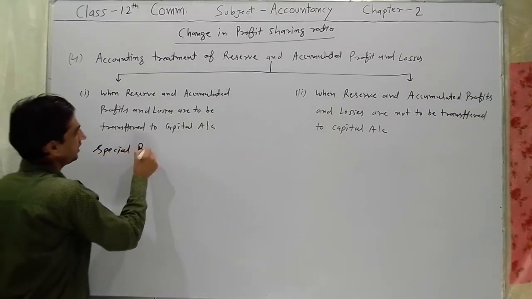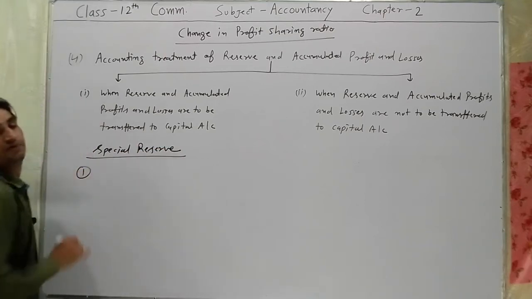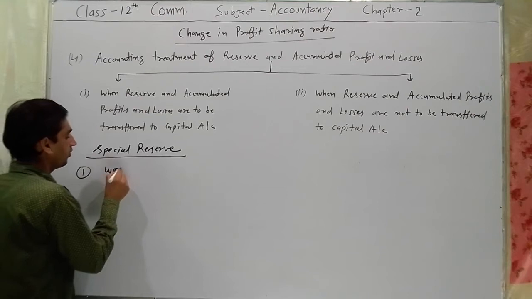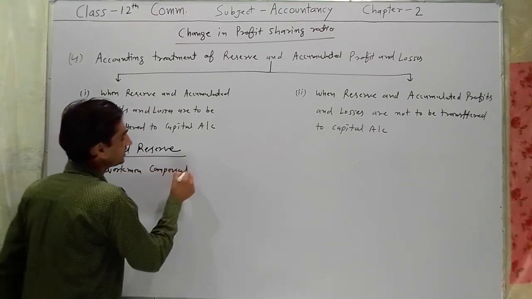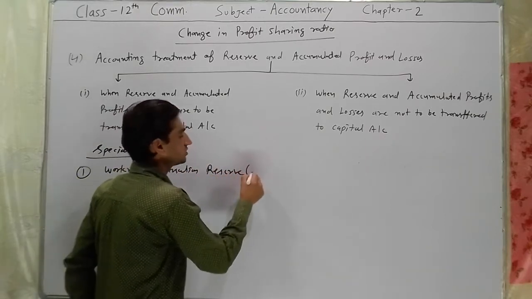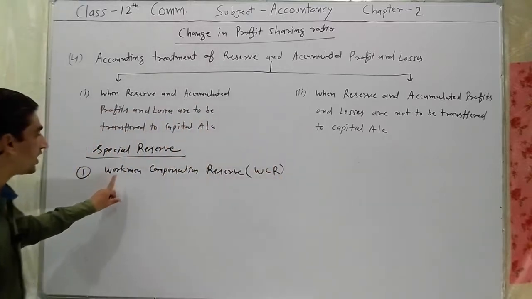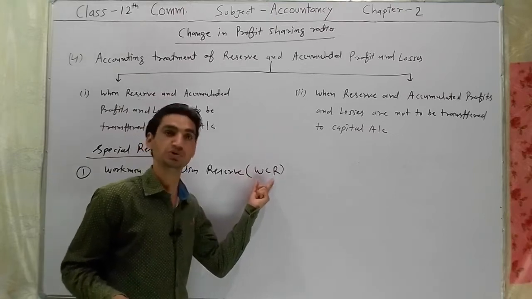Special reserve, only two reserve. These are only two reserve. The first is workman compensation reserve, in short we can say WCR.